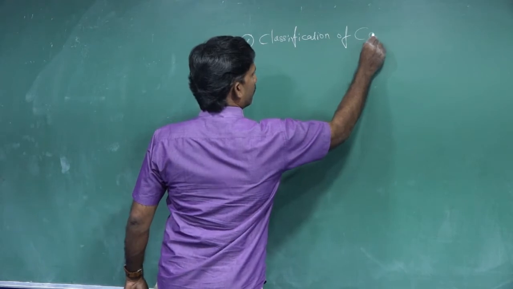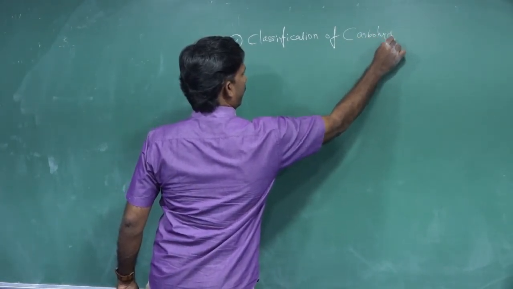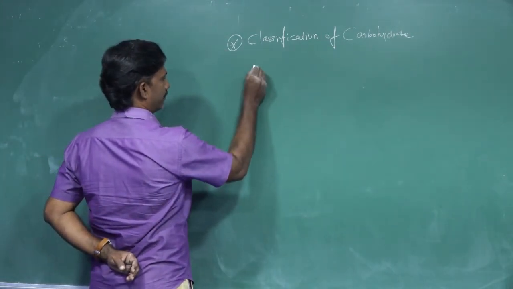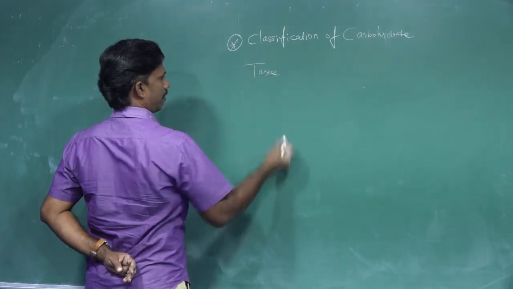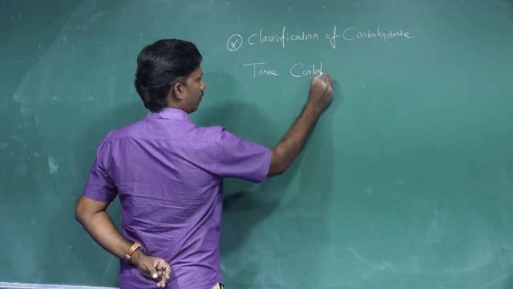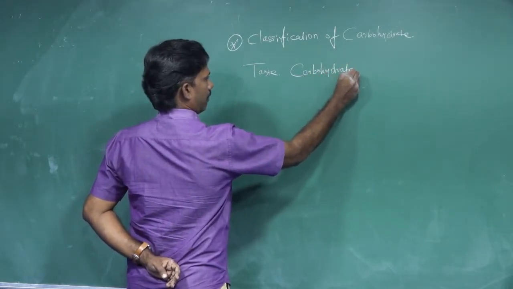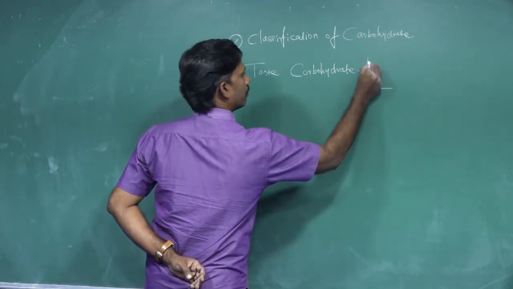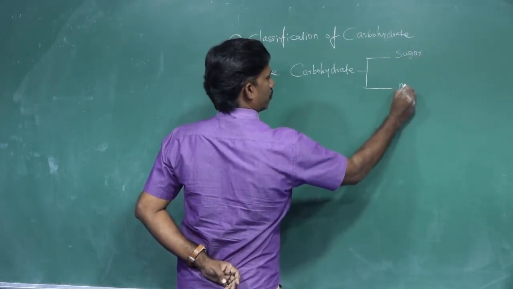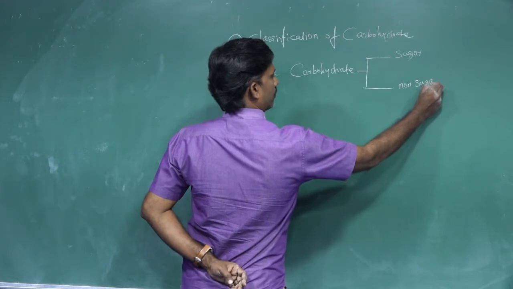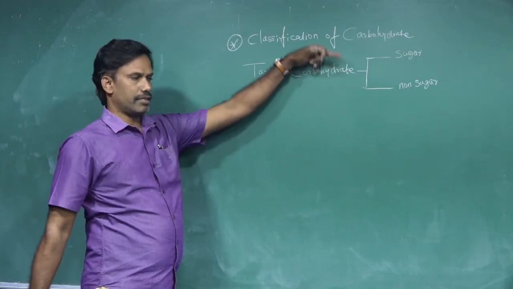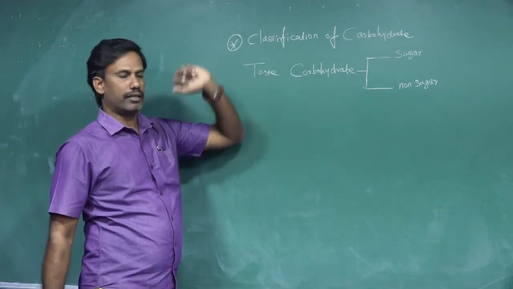Based on the taste, carbohydrates may be classified into 2 types: one is sugar and the other is non-sugar. For example, glucose is a sugar, starch is a non-sugar. Sugar in taste is classified as sugar, and the rest as non-sugar.